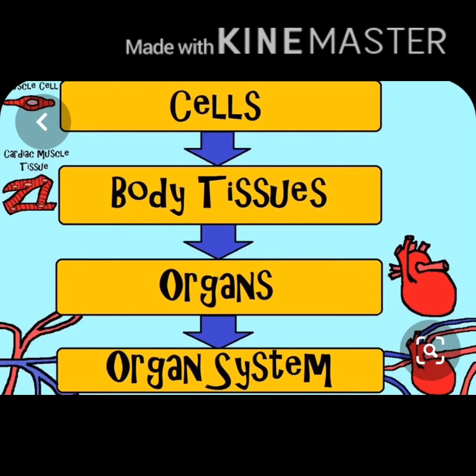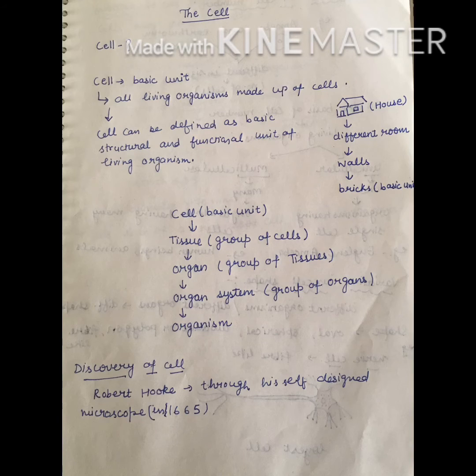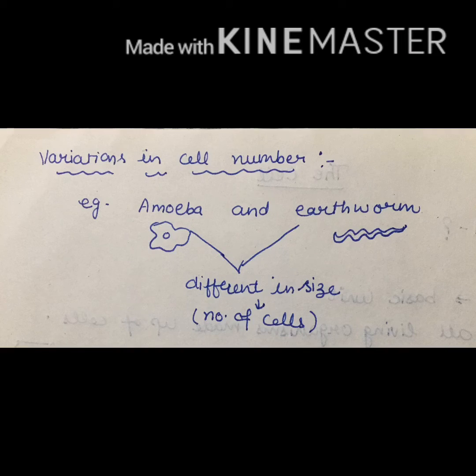Okay. Then who discovered cell? Do you know who discovered cell? The discovery of cell was done by the famous scientist Robert Hooke. He first saw a cell through his self-designed microscope in the year 1665. So here is a quick recapitulation of what we have learned till now about cell: its definition, one example to understand the cell, and the discovery of cell.